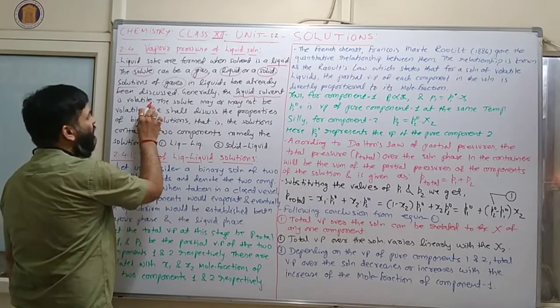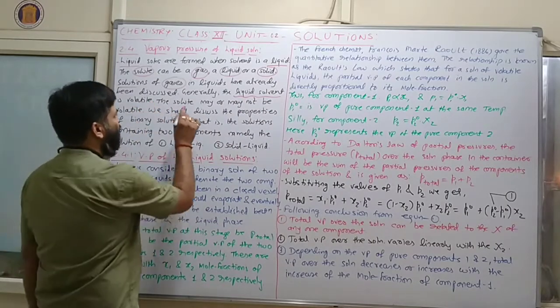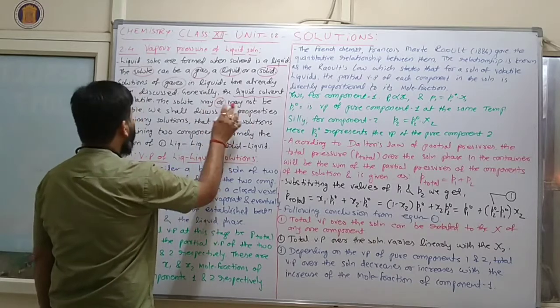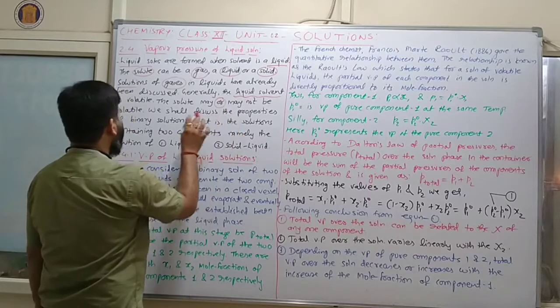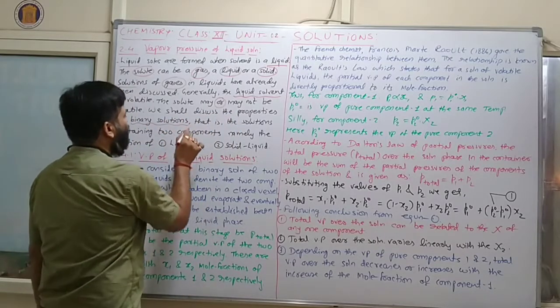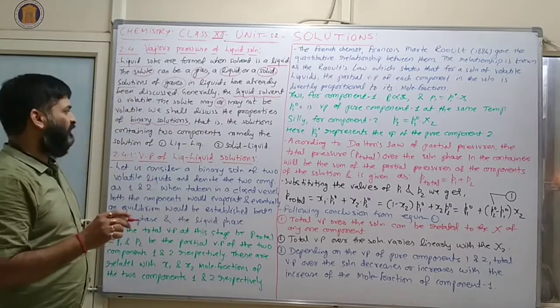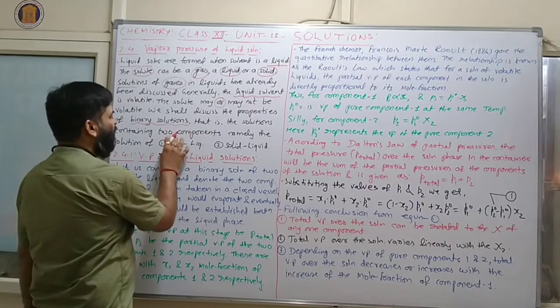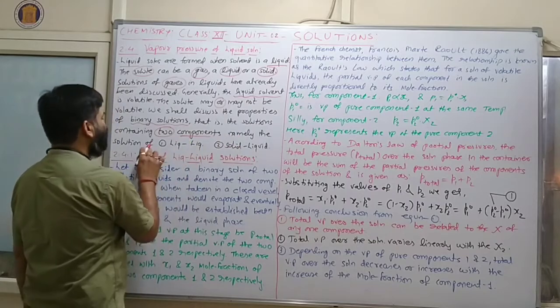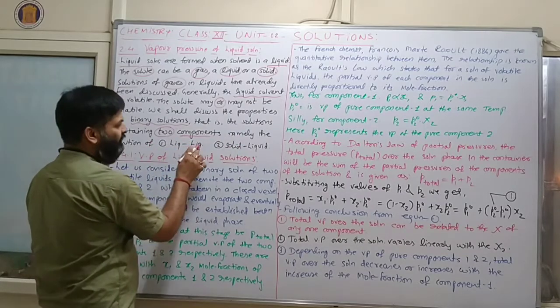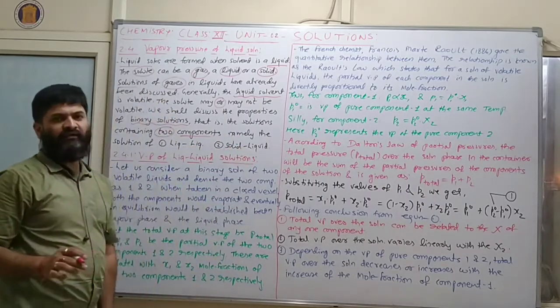The liquid solvent is volatile. The solute may or may not be volatile. We shall discuss the properties of a binary solution, that is, a solution containing two components, namely a solution of liquid in liquid or solid in liquid.